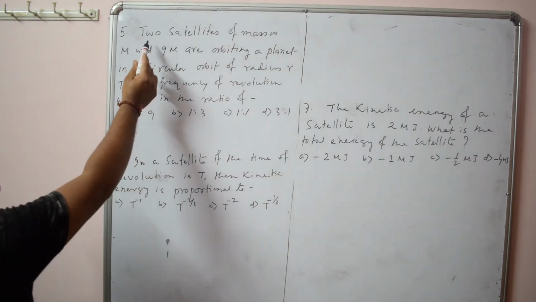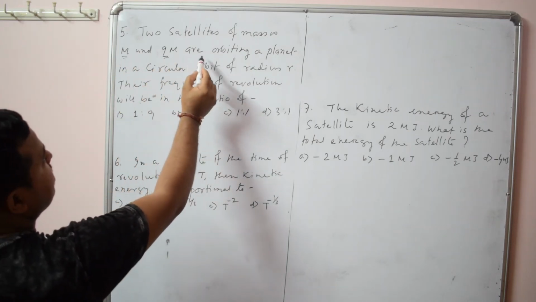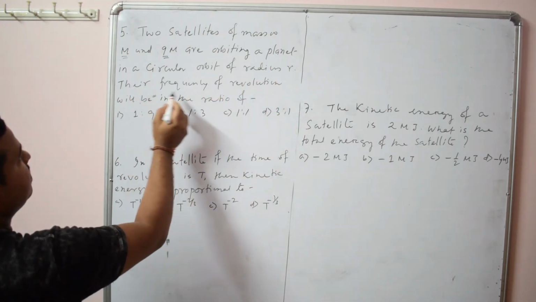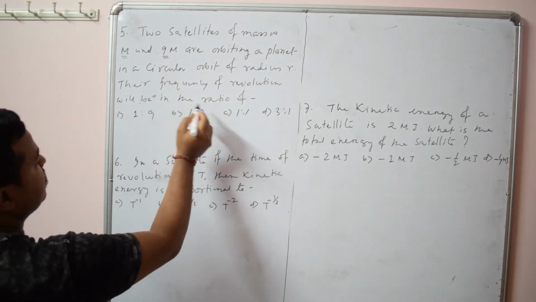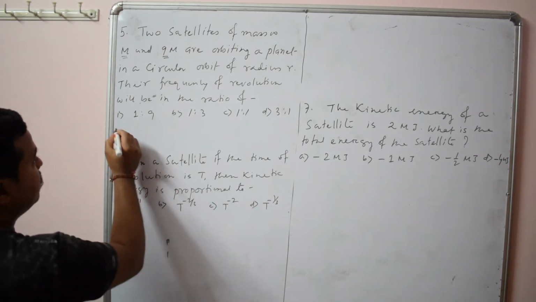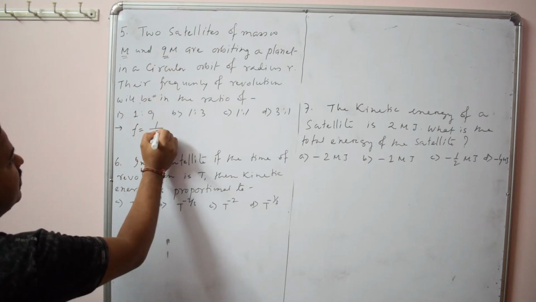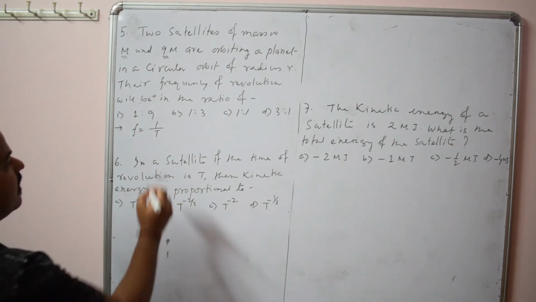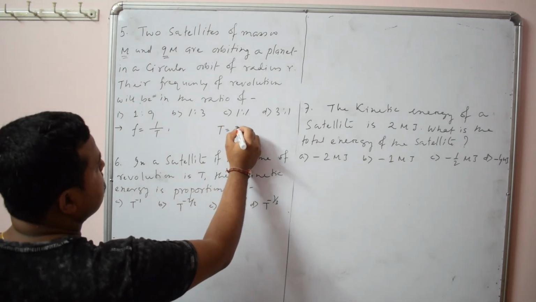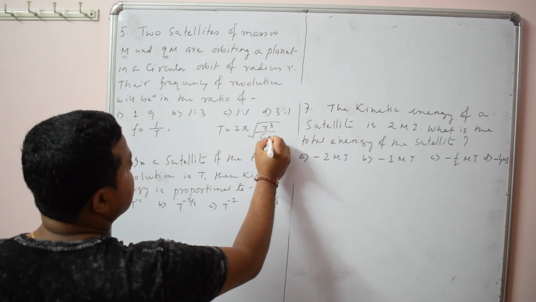Next question. Two satellites of masses m and 9m are orbiting a planet in circular orbit of radius r. Their frequency of revolution will be in the ratio. You have to find the ratio of their frequency of revolution. Frequency is the reciprocal of time period, and I have given you that time period is 2 pi root over r cube by GM.